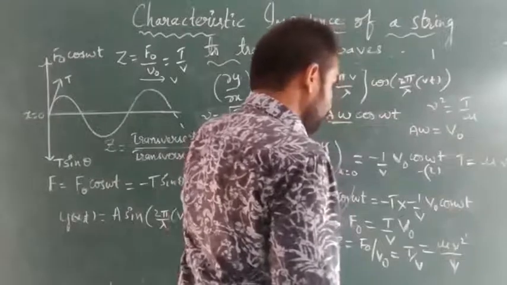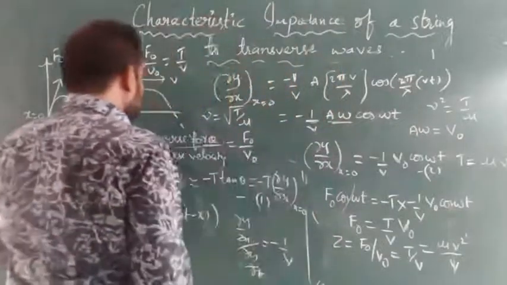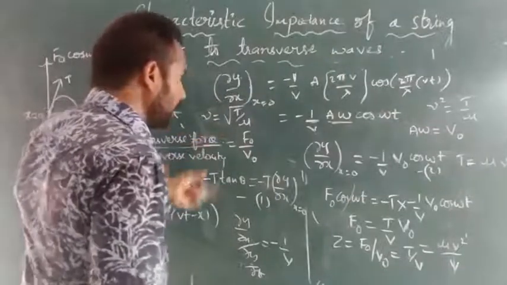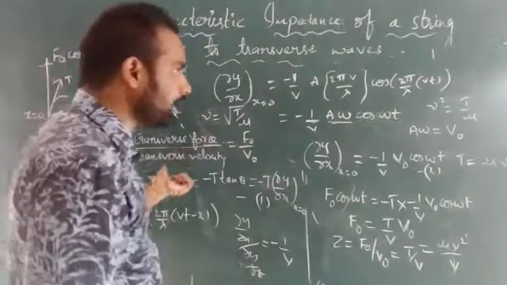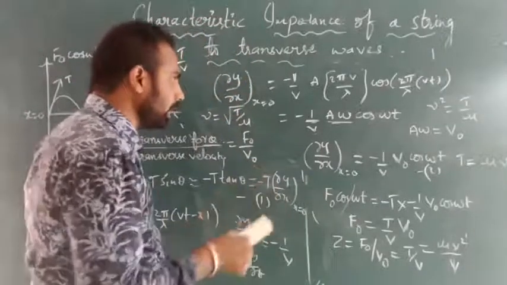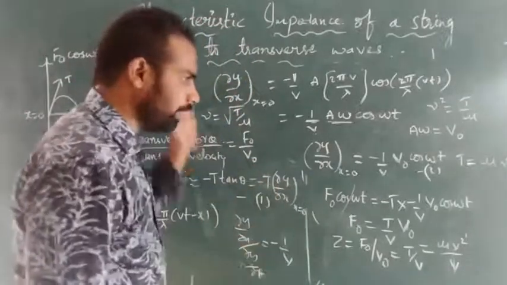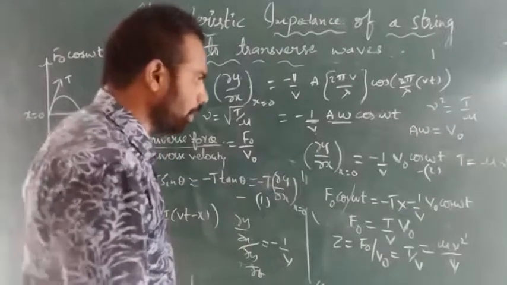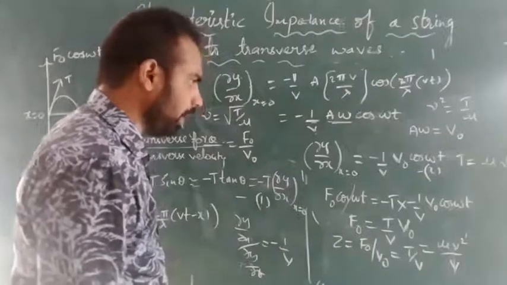So here, whatever the tension T, Z is equal to F naught by V naught, T by V, but T is equal to mu into frequency squared.